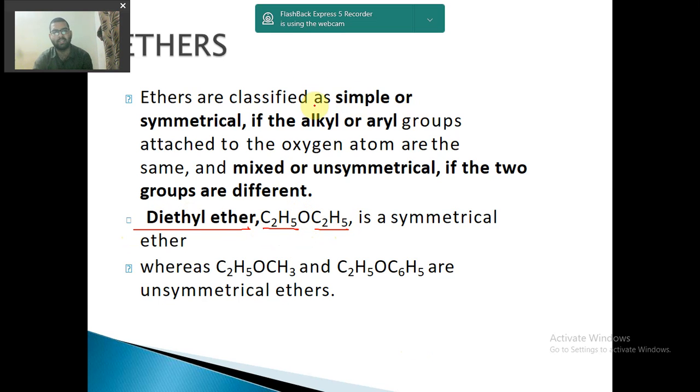Ethers are classified as simple or symmetrical if the alkyl or aryl groups attached to the oxygen atom are the same. Whereas if this is ethyl O methyl or ethyl O hexyl, so these two alkyl groups attached to this oxygen atom are different, so this is an unsymmetrical ether. So ethers are classified basically as symmetrical or unsymmetrical depending upon the alkyl or aryl group attached to it. If it is ethyl O ethyl or methyl O methyl, then it is symmetrical. If it is methyl O ethyl or methyl O propyl, then it is unsymmetrical.